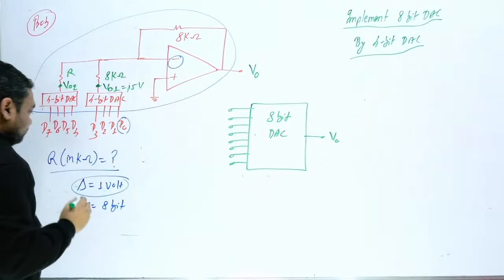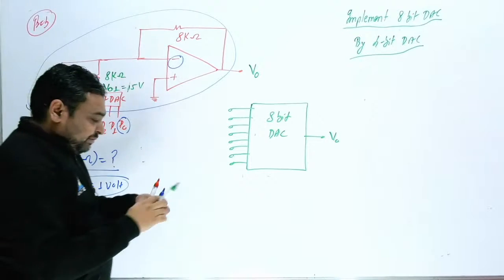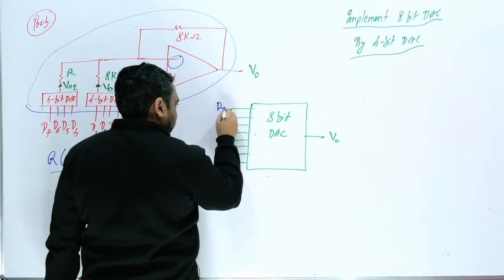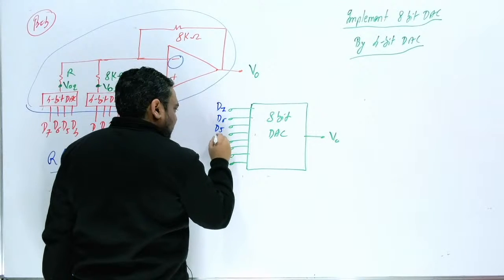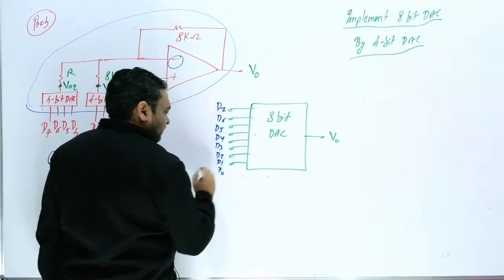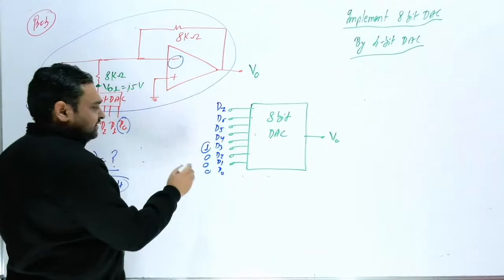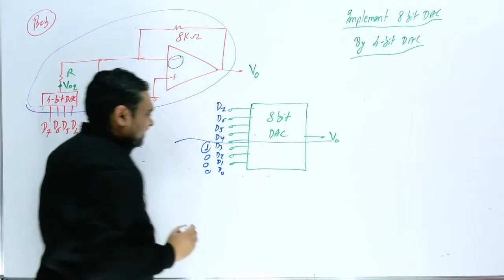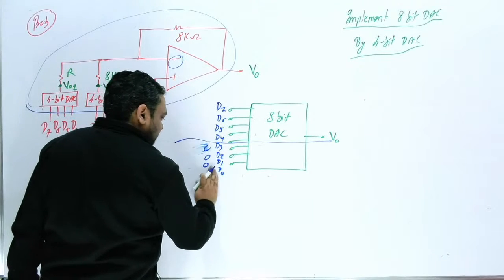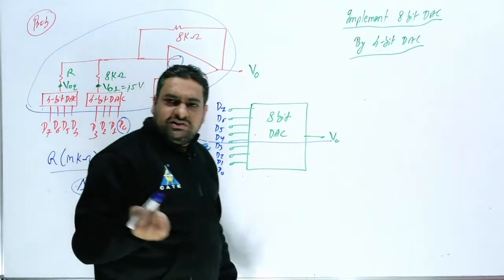Clear? Now, if I am considering the 8 bit, suppose this is D7, D6, D5, D4, D3, D2, D1 and D0. Suppose D3 is 1 and the rest are 0. You can divide this into 2 parts. If D0 is 1, what should the output voltage be? 1 volt, if I am considering step size 1.